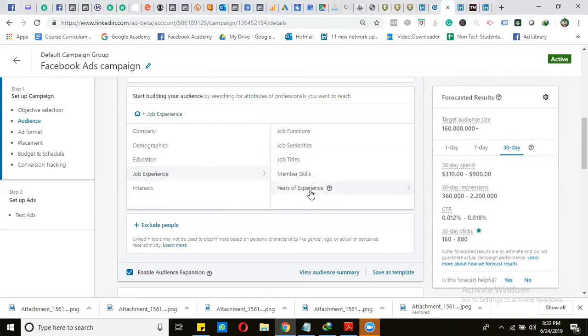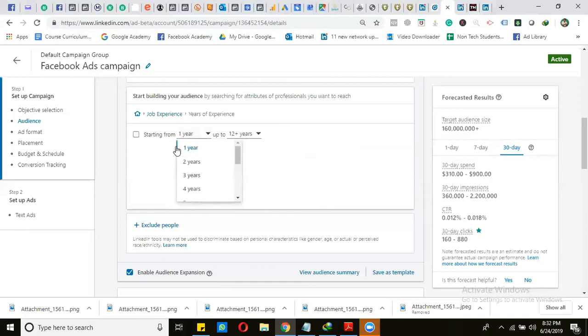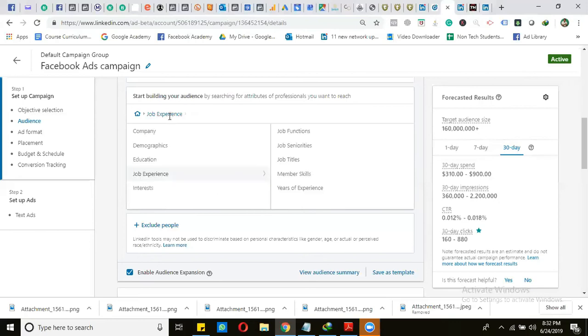Next, we can also target the people based on their experience. We can select here their experience starting from 1 year to up to 12 plus years of experience. Last one is the interest, and this is the most important part, because normally we are targeting the people based on their interest. So we can target the people based on two types of their interest. One is the member groups, and second one is the interest.